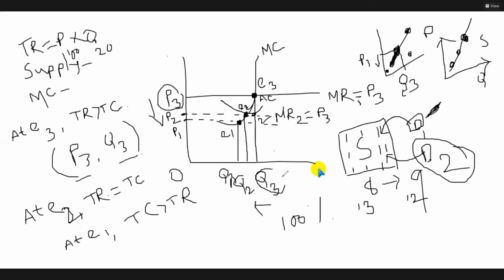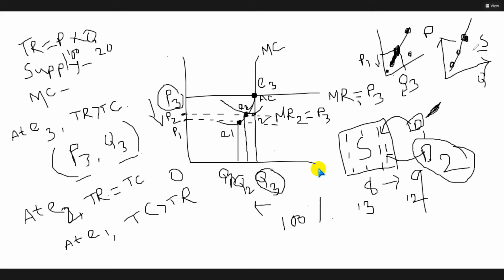This combination looks the same because it actually comes from the equilibrium point. So this is P1, it will also be Q1. This is P3, it will be Q3. So all these points, if we plot them into another diagram, show a positive relationship between prices and quantities. If we join this line, it is an upward sloping curve, and that is the supply curve.